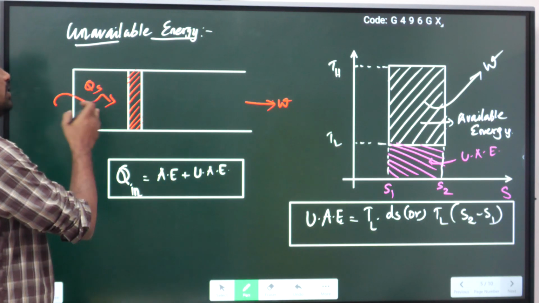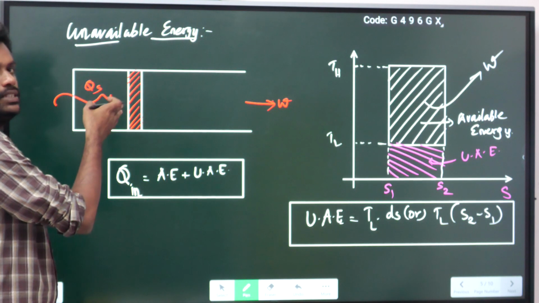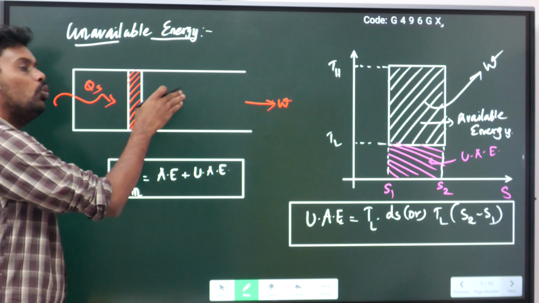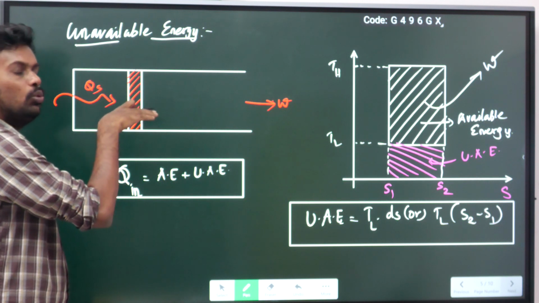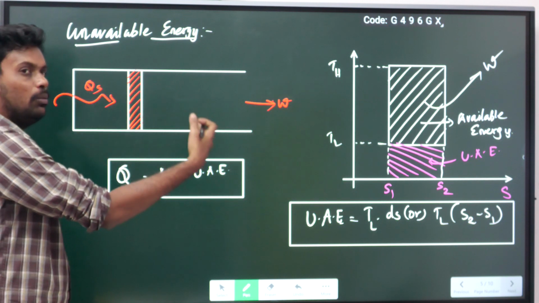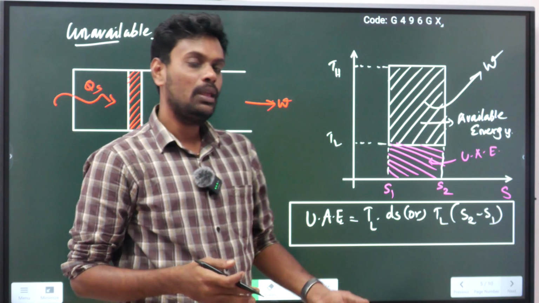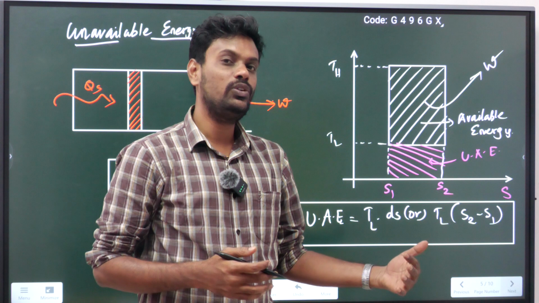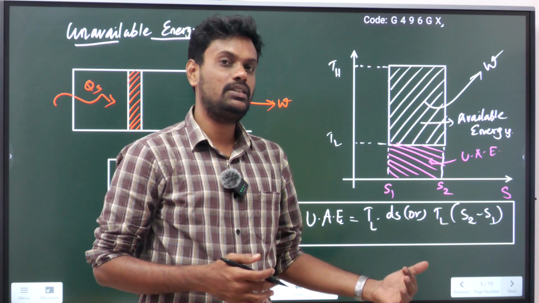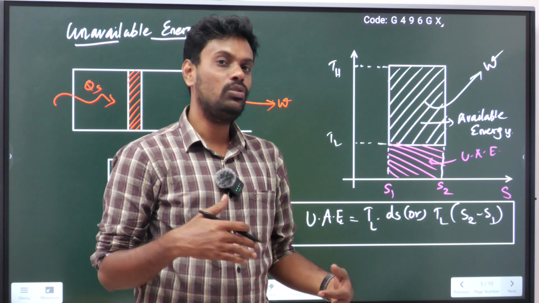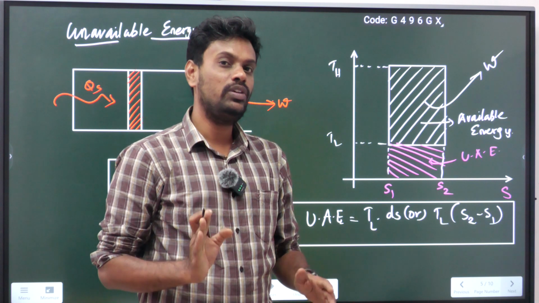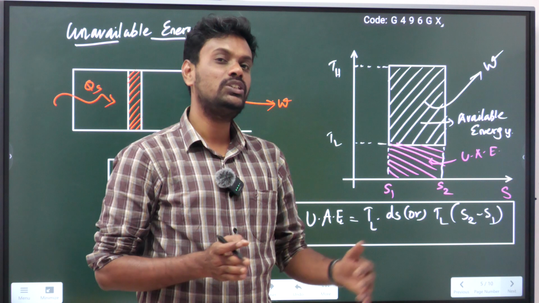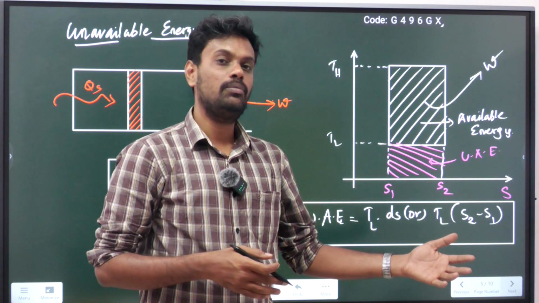As we have discussed, consider this an engine cylinder. I am supplying heat so that the piston will move, which gives motion to the vehicle, so that I can travel some distance. The distance I travel is the useful work done by the system, right? By giving some heat supply, the vehicle moves from one place to another. Suppose I fill 1 liter of petrol, how much distance can I go?